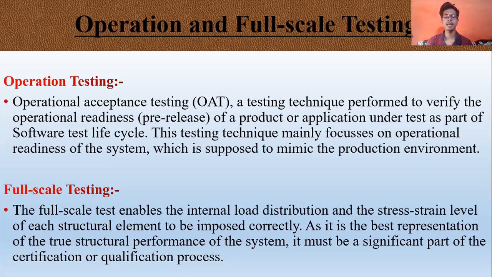This testing technique mainly focuses on the operational readiness of the system, which is supposed to mimic the production environment. We use operation testing to make sure there is no mistake in our application, for example whether we have entered the password incorrectly, and what message is given, or how many times it is rejected.